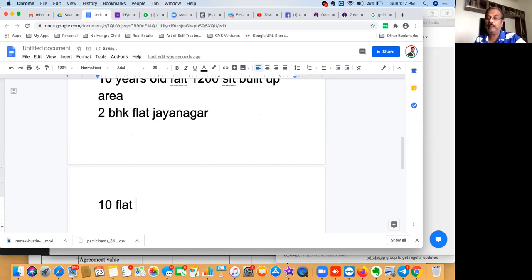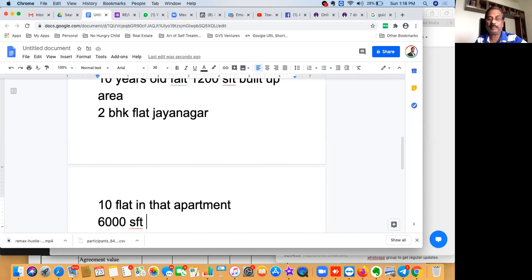And it is constructed on, let's say, about 6,000 square feet area. That's the total plot size. In that, he has constructed 10 flats. Maybe 2-3 flats in one area, and above that he has constructed 3 floors, and totally around 10 flats are available. Okay, this is the understanding.